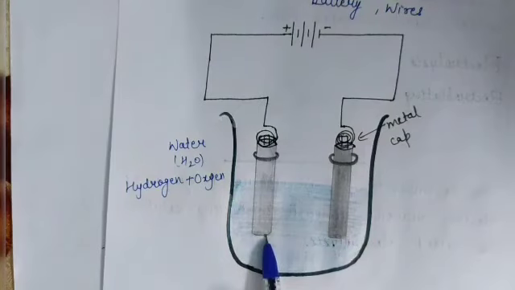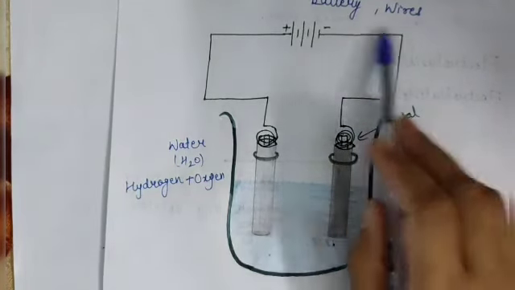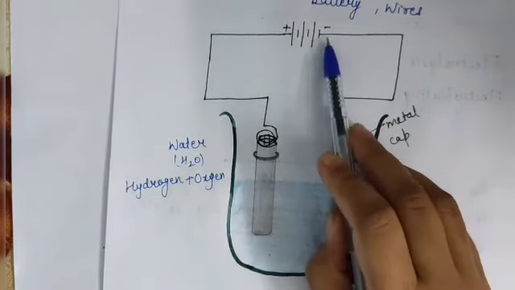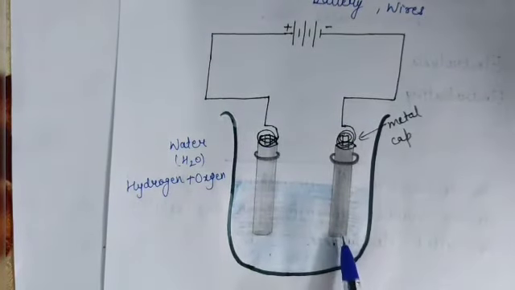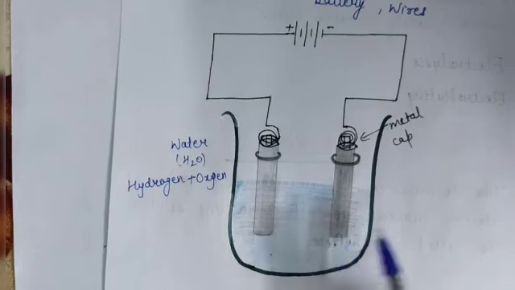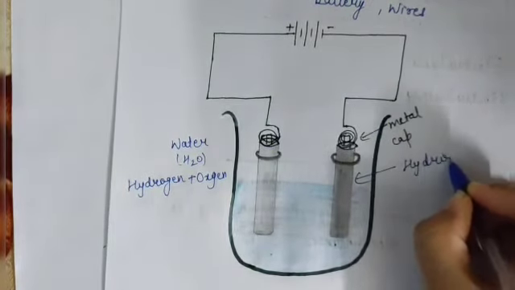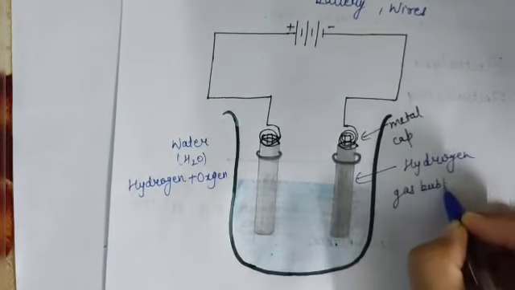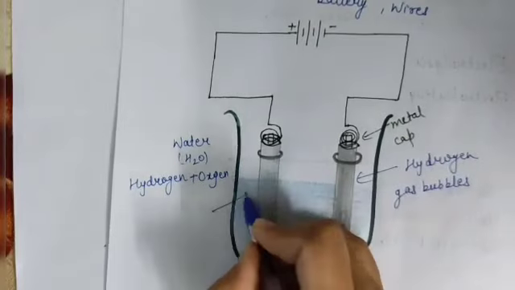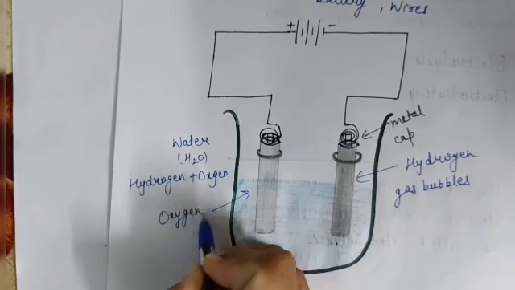And the hydrogen gas bubbles are formed on the electrode which is connected to the negative terminal of the battery. So on this electrode, hydrogen gas bubbles are formed, and on this electrode, oxygen gas bubbles are formed.